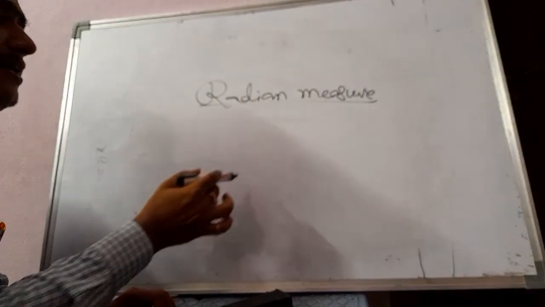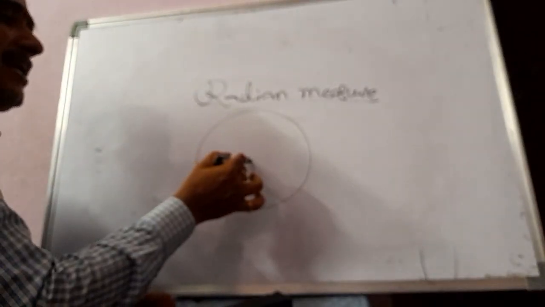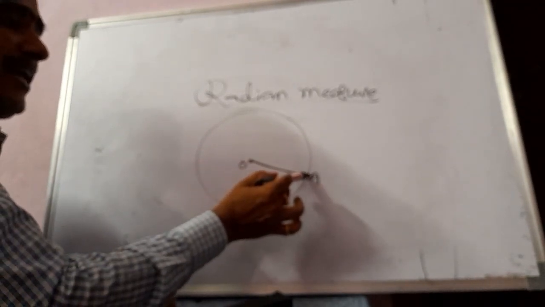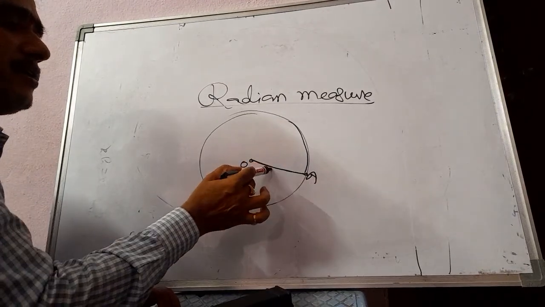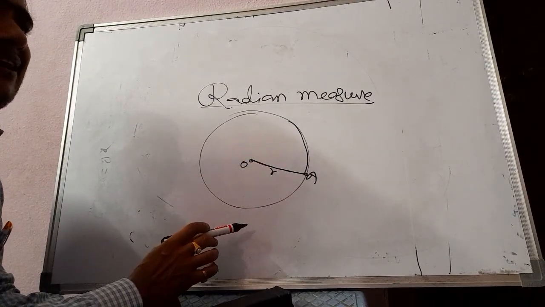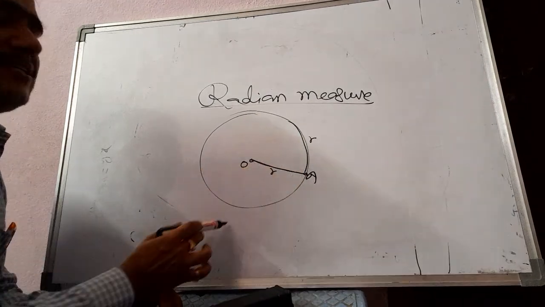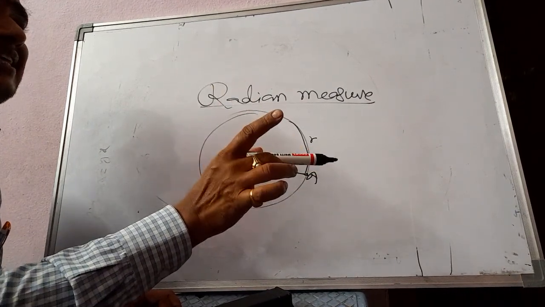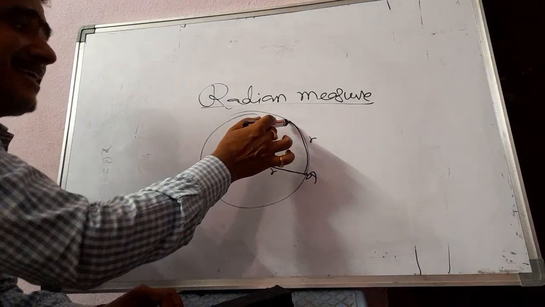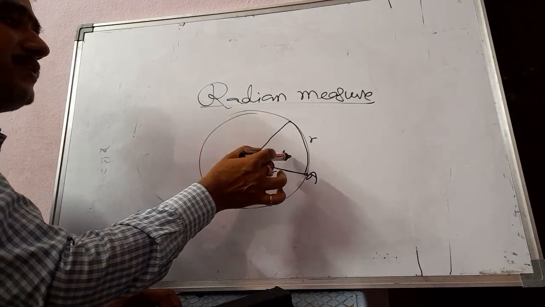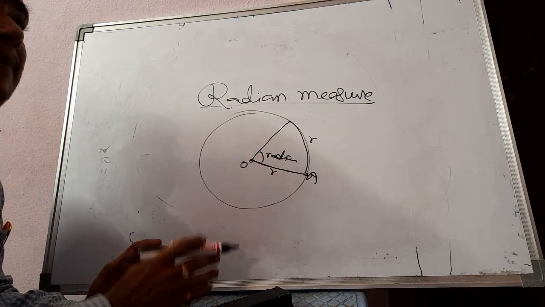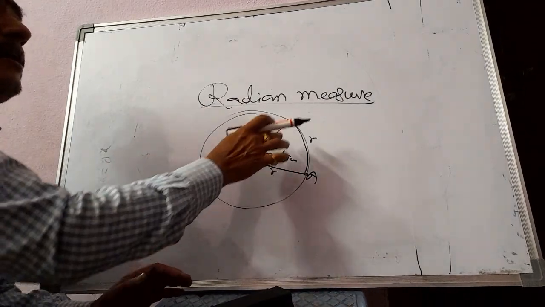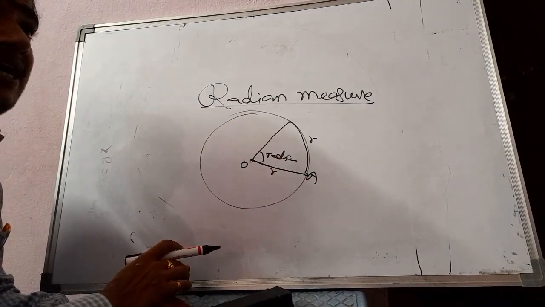What is radian? Take a circle. Let it have some radius OA. Equal to the radius, we will take an arc. Suppose the radius length is r, then the arc length is also r. The angle made by the arc whose length is equal to the radius, at the center, is called a radian. That is radian.